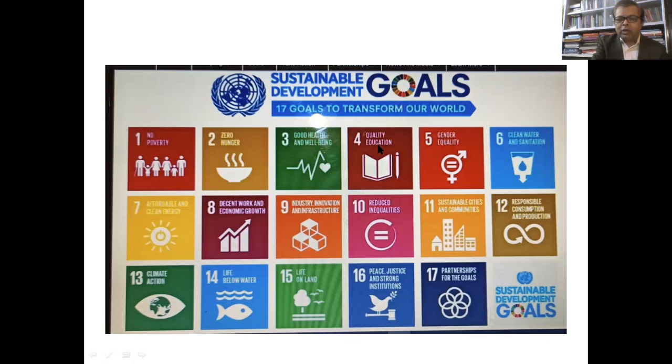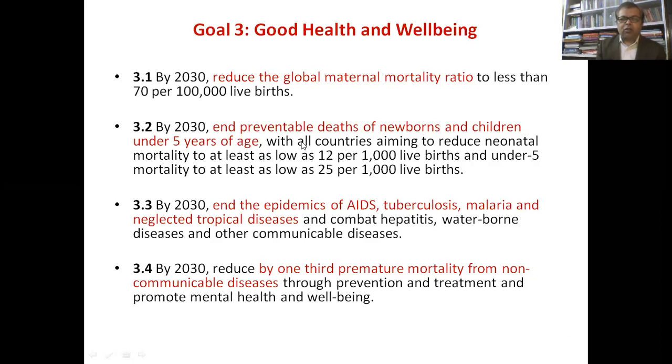Goal 4 is on quality education, 5th is on gender equality, 6th is on clean water and sanitation. So we are going to focus here on good health and well-being, and then we'll take into consideration some of the other things also. So what are the goals? By 2030, reduce the global maternal mortality ratio to less than 70 per 100,000 live births. That is goal number 3, target number 1, that is 3.1. The first thing is related to reducing the maternal mortality ratio.